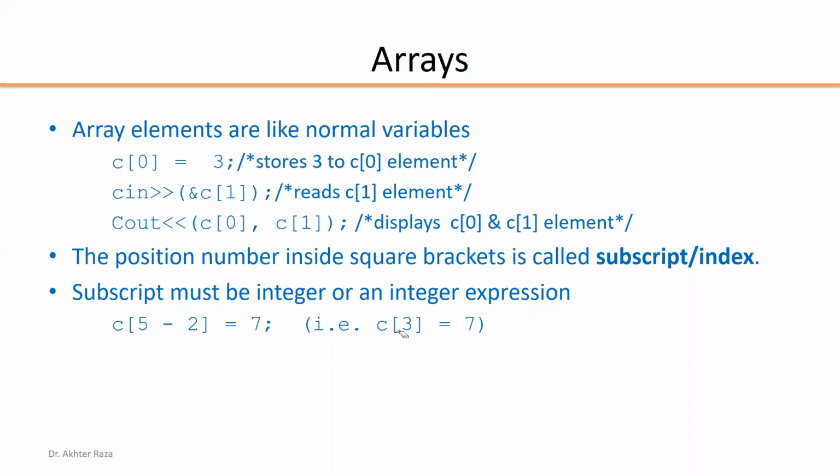We can have an expression within the subscript. We can write the expression like this. The position number inside the square bracket is called the subscript or index. If I write C[5 - 2], this is C[3], because 5 minus 2 means 3. C[3] = 7 means the fourth element will be initialized as 7. C[3] is the 4th element, not the 3rd element.